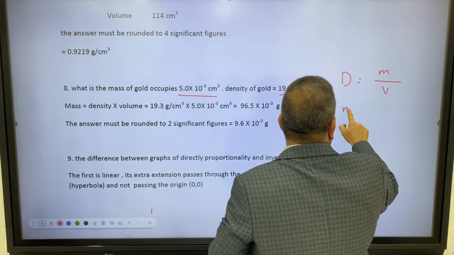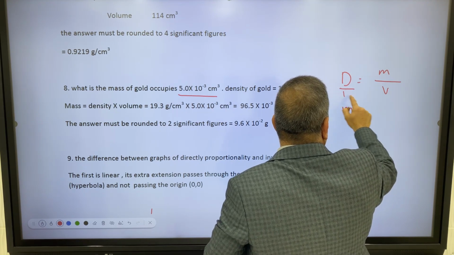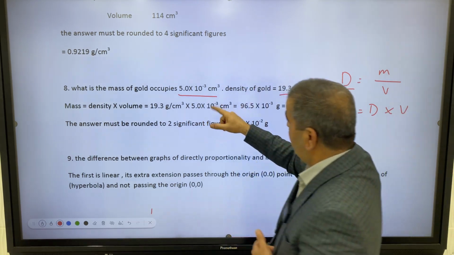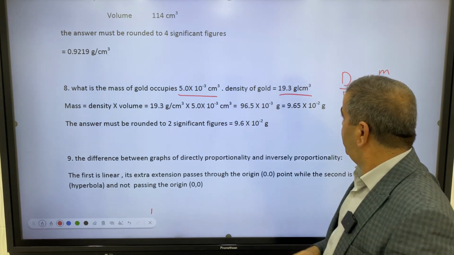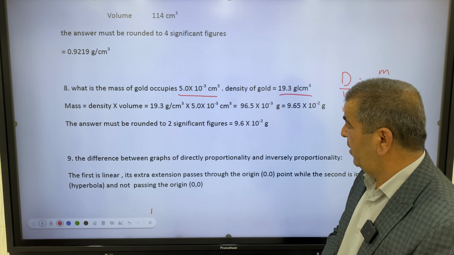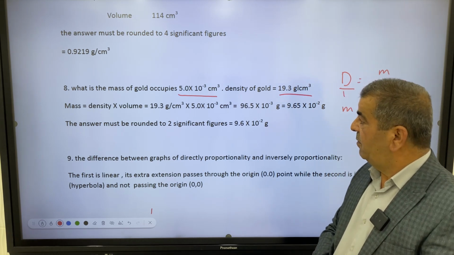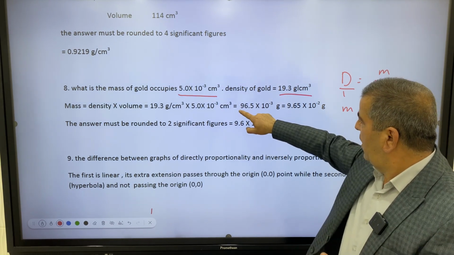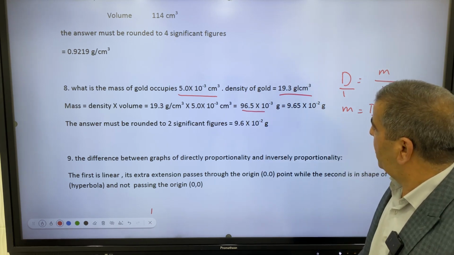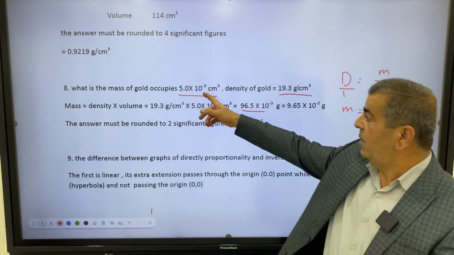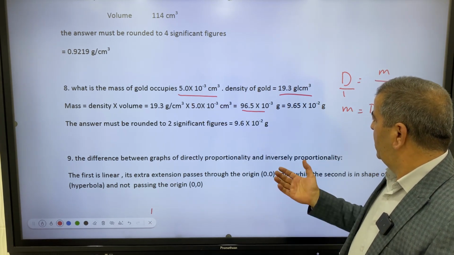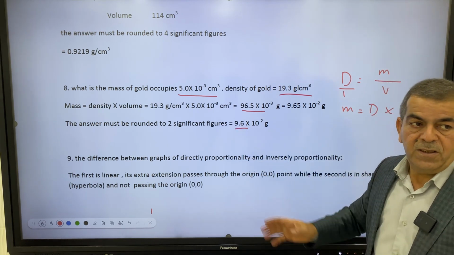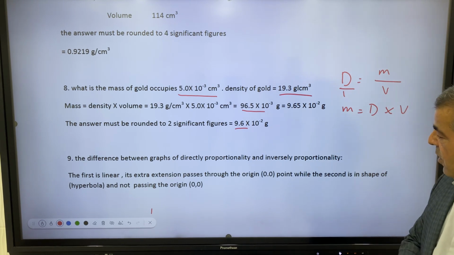So mass, m, equals, by cross multiplication, density times volume, and density here is given to be 19.3, and the volume is given to be 5 times 10 power negative 3. So the result here contains how many significant figures? We have 3, and the least one has 1. So this must be rounded into 2. Also, you see that it is rounded into 2 significant figures.